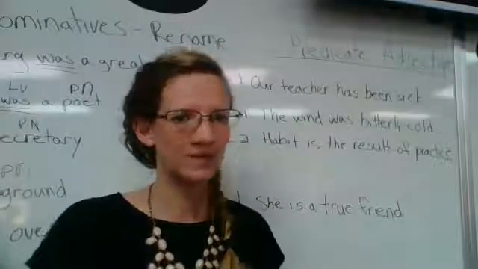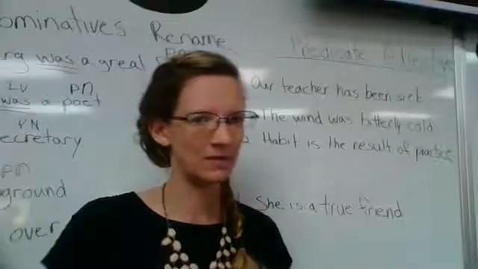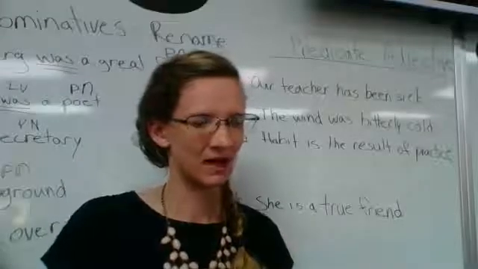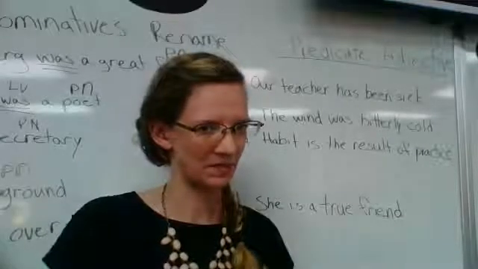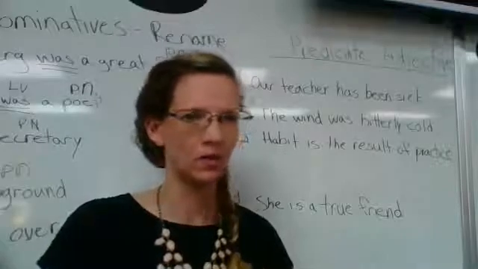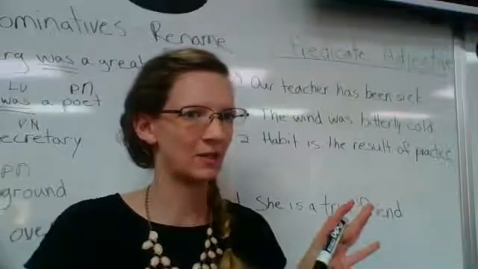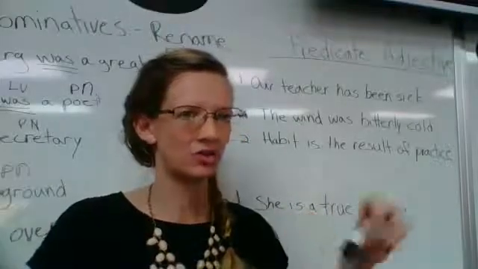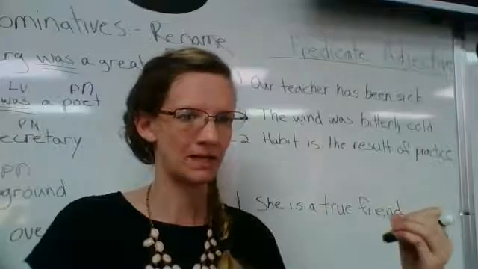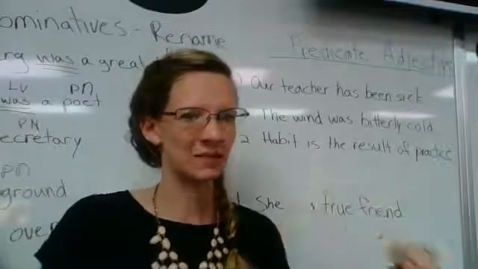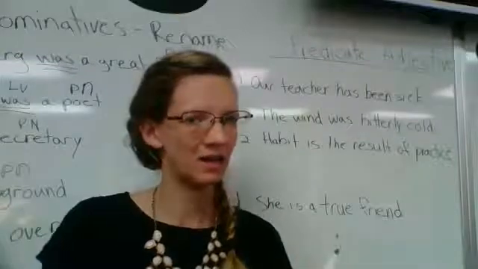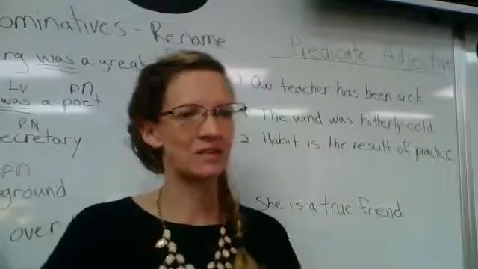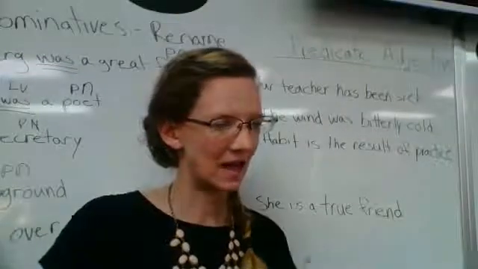Well, red is not a predicate nominative. It's not renaming the sky. It's not the red is sky. Does that make sense? No. Remember, when we tested for predicate nominatives, we said the pilot is Charles Lindbergh. That made sense. But the red is sky does not make sense because that's not a predicate nominative. It's a predicate adjective. It is describing the sky.